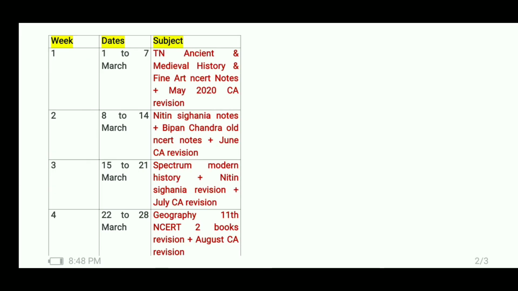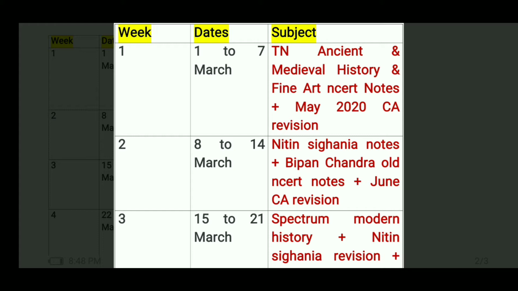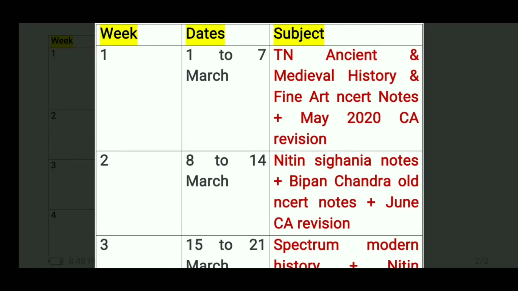Week number 1, 1st to 7th March: Tamil Nadu textbook ancient and medieval history, and fine art NCERT notes, plus May 2020 or May 2019 current affairs revision. If you use this schedule for your 2020 prelims, you can start with May 2019 current affairs, but if you use it for 2021 prelims, you will start from May 2020 current affairs. So according to your exam, you have to choose the current affairs month. But in the first week, you have to revise the notes from the ancient and medieval history Tamil Nadu textbook and the fine art NCERT notes.